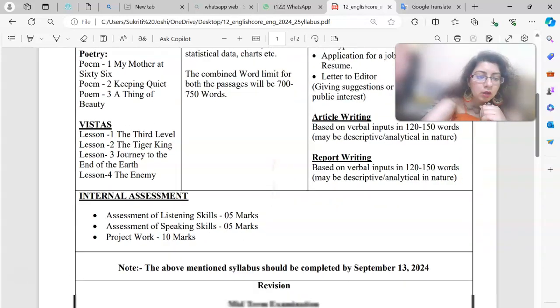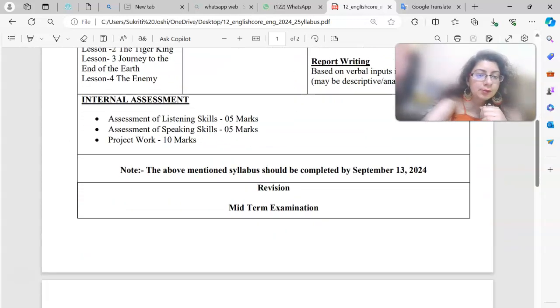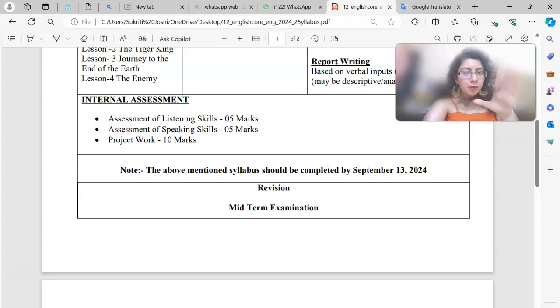Then we move on to the internal assessment. Assessment of listening skills would be for 5 marks. Assessment of speaking skills again would be for 5 marks. Project work in totality would be for 10 marks, right? Because we are talking about assessment of listening skills, which is for 5 marks, and then assessment of speaking skills, which is again for 5 marks, which makes it 10.